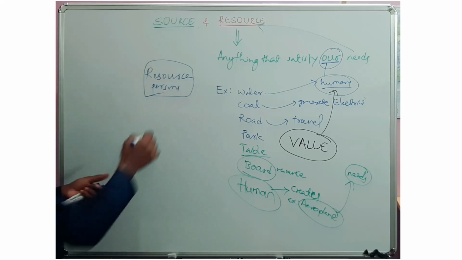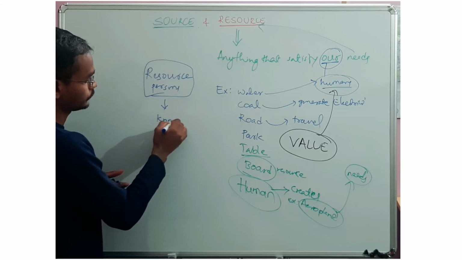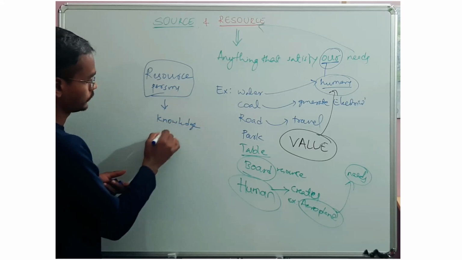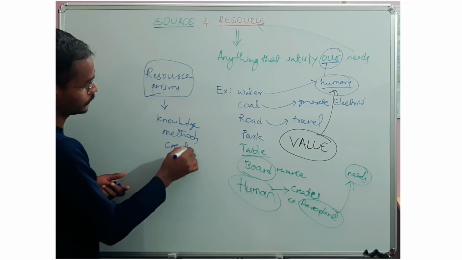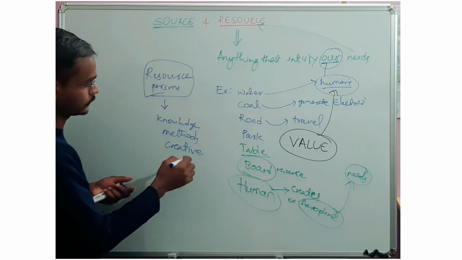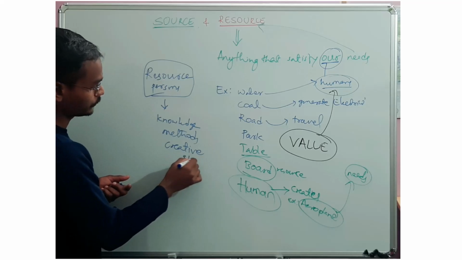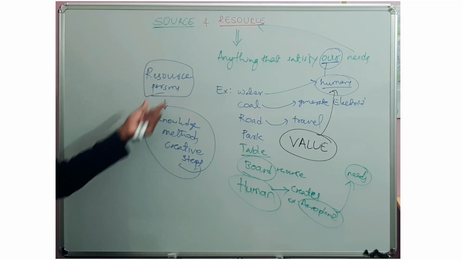Because he is giving some knowledge, methods, some creative methods, creative steps. These are given by this person.